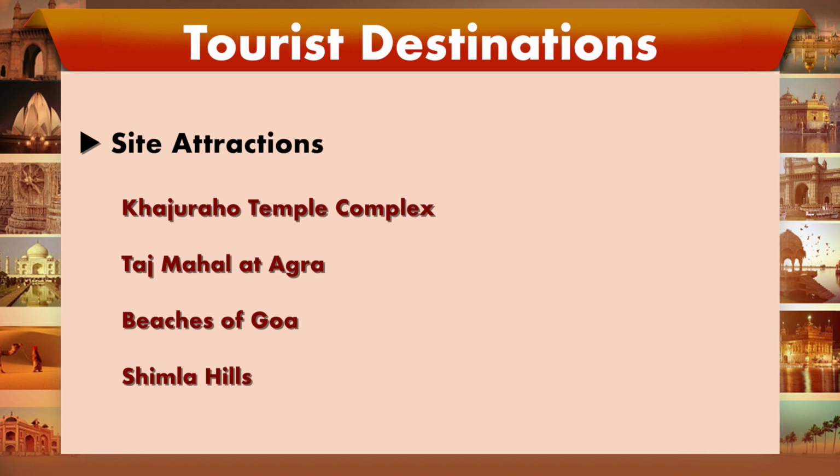The other is site attraction. For example, we have the Khajuraho temple complex, and the Taj Mahal at Agra, which so many people across the world go to see. Then we have the beaches of Goa, then we have the Shimla Hills. Like now in summer vacation, or whenever people get time, and not only in summer vacation, people go over there in winter also to experience the snow. So these are examples of sites.